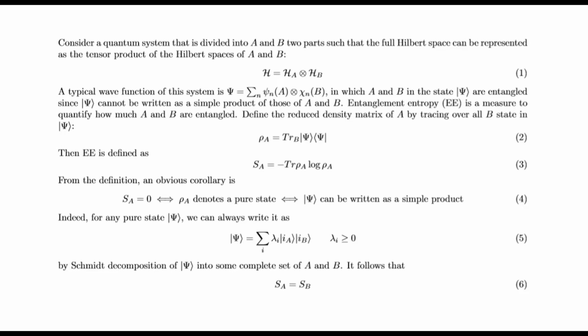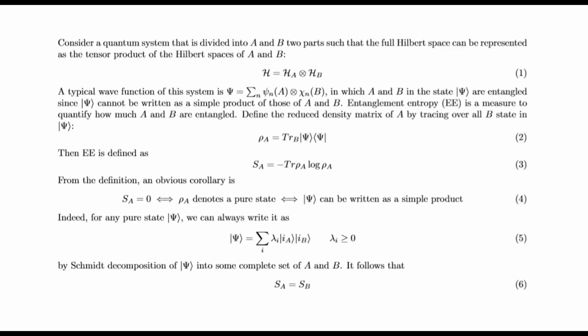Define the reduced density matrix of A by tracing over all the B states in psi, then entanglement entropy is defined as this. From the definition, an obvious corollary is this. Indeed, for any pure state psi, we can always write it as this. By Schmidt decomposition of psi into some complete set of states of A and B, it follows that S_A equals S_B.